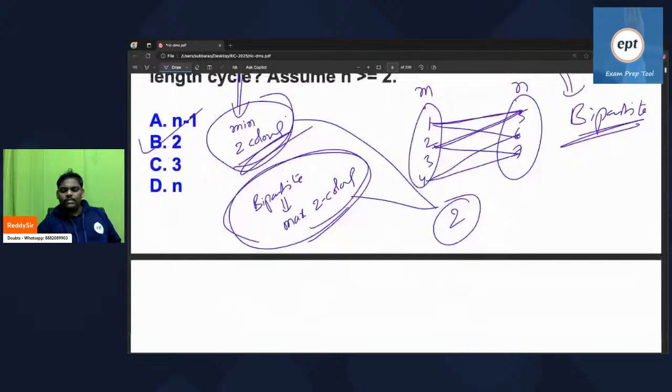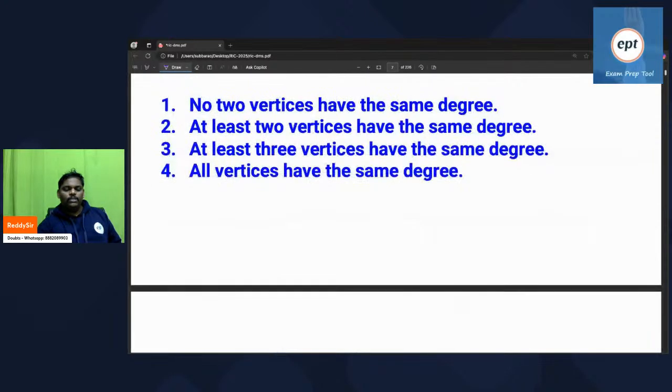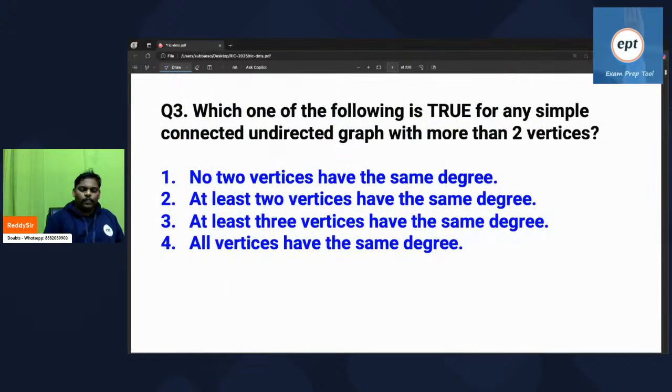Go to next question. Let's go to next. Can you try this? Which one of the following is true for any simple connected undirected graph with more than 2 vertices?